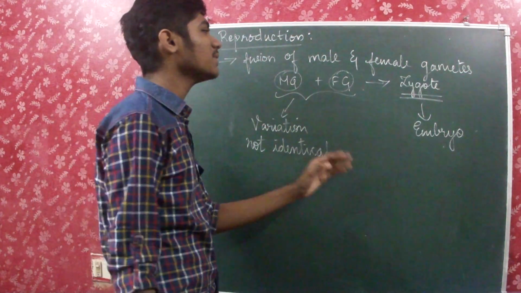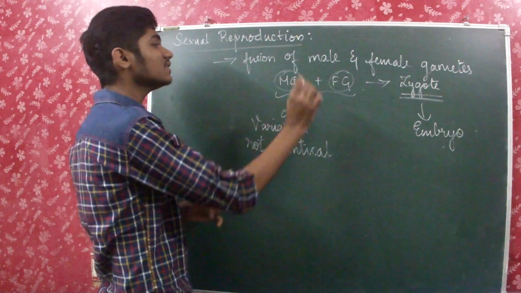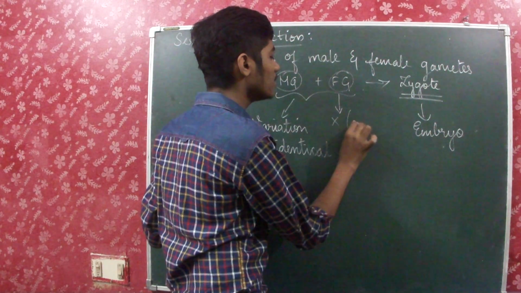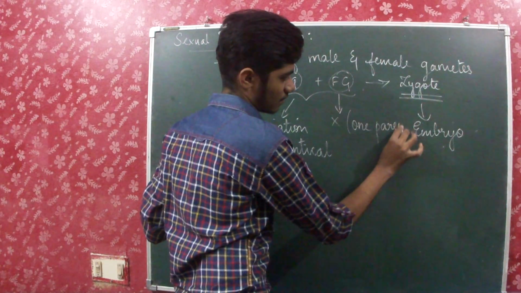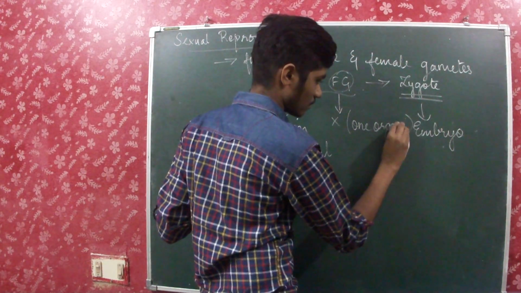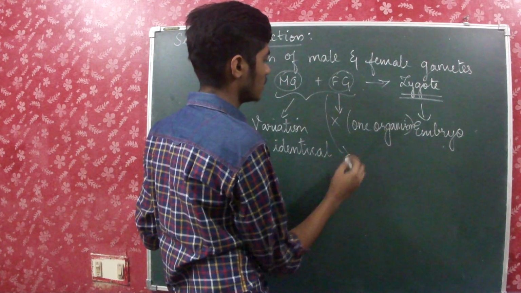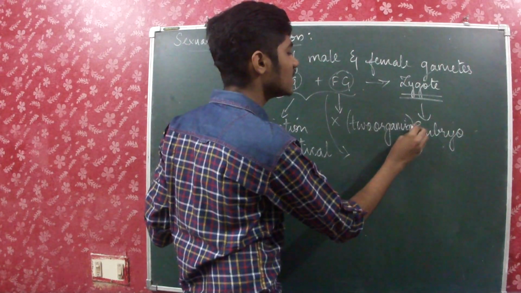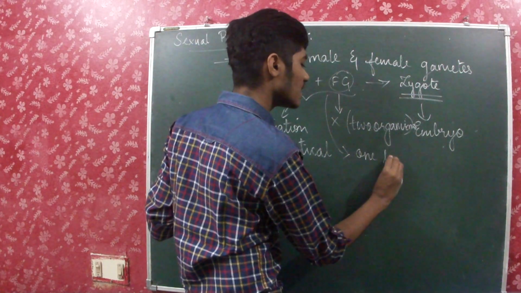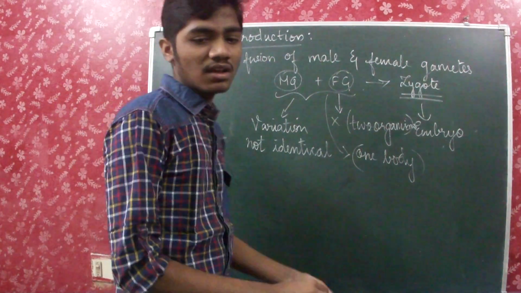Fusion of male and female gametes to produce zygote is known as sexual reproduction, and here two parents are involved, and it's not very necessary that these two gametes should always be produced from only one parent. Sorry, one organism. It can also be produced from two organisms. It's not necessary that it should always be produced by two different bodies. It can also be produced by the same one body. So that is the speciality with this thing.